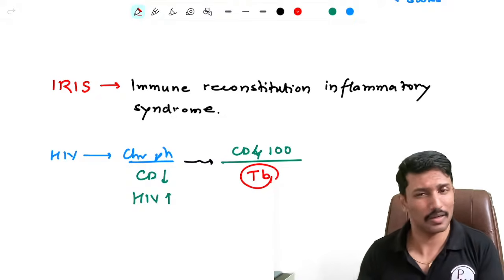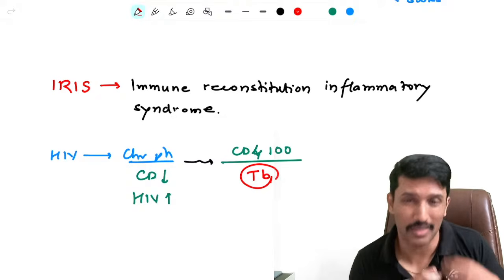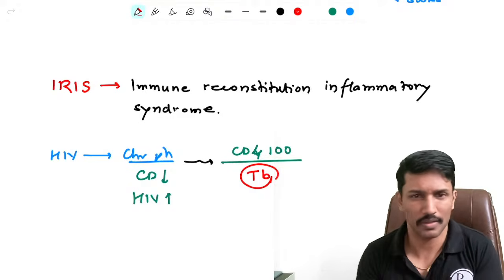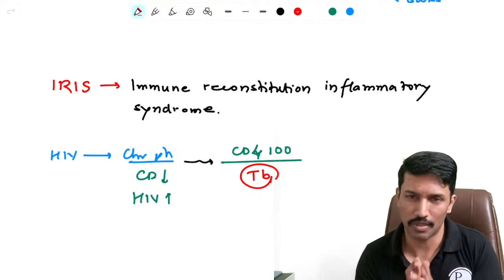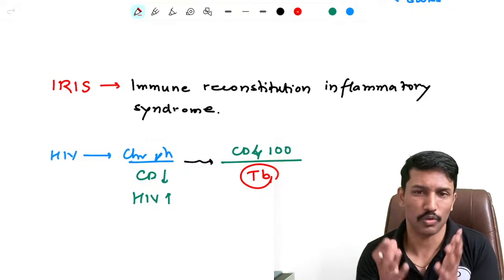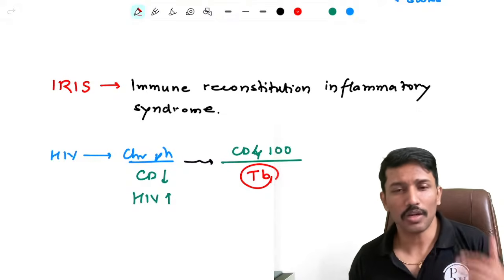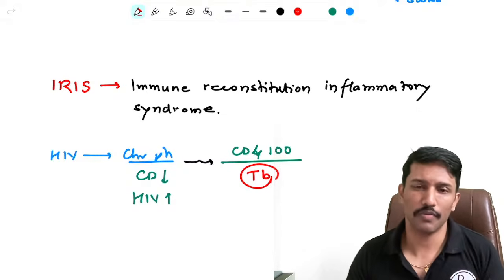If he was in India or Africa, definitely he would be exposed, or he was already having a latent TB infection. It gets reactivated once his CD4 count drops below 500. In this case, it's 100. So TB is definitely going to be reactivated. Now he has pulmonary TB. But this patient may not come to you with florid symptoms of TB.